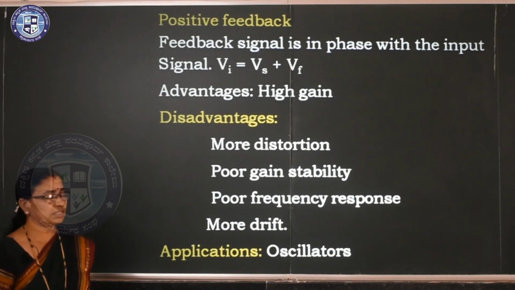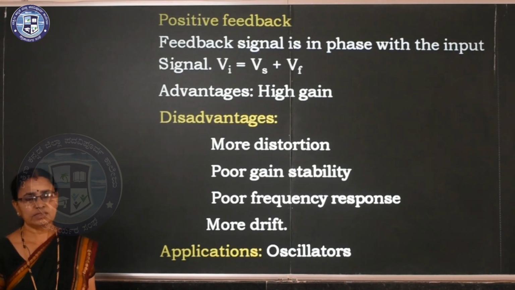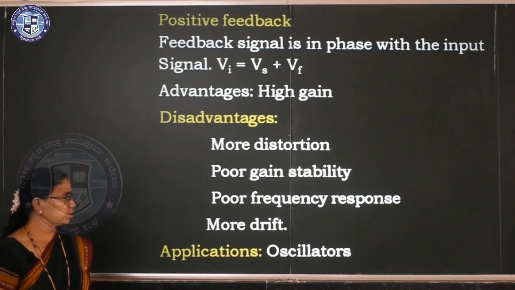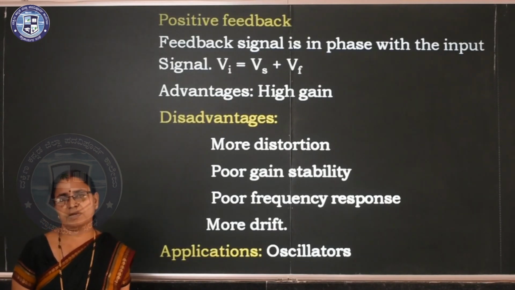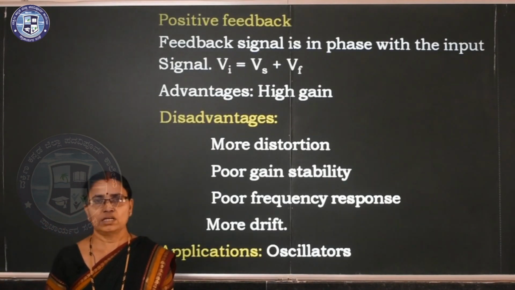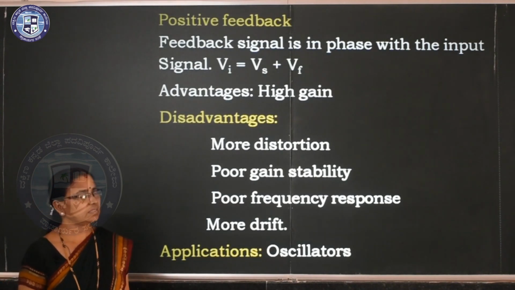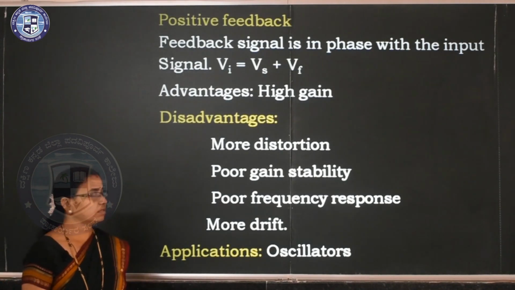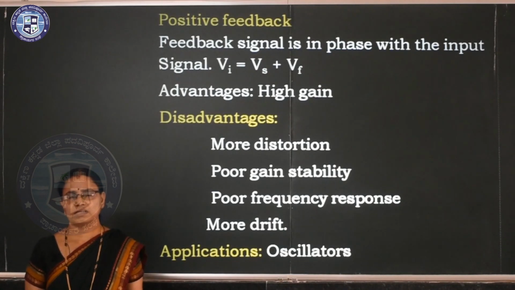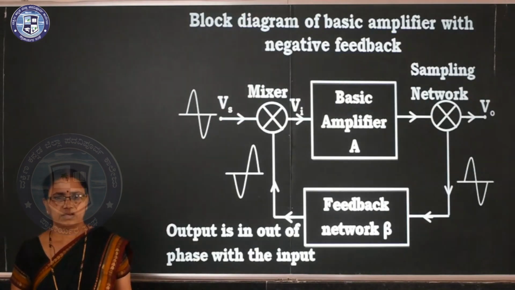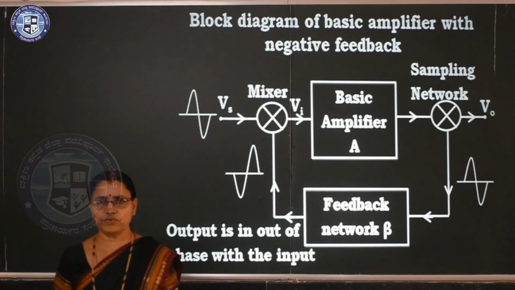The advantage is high gain. These they can ask for a 2 mark question. Disadvantages: more distortion, poor gain stability, poor frequency response, more drift. And this type of feedback is used in oscillators. We will study oscillators later, in the 6th chapter, and there we use positive feedback. Clear?